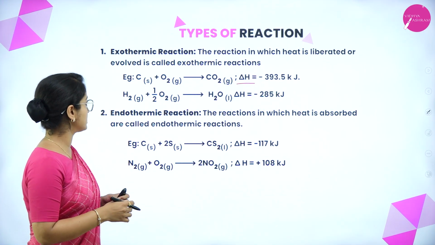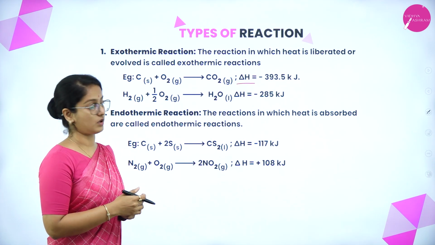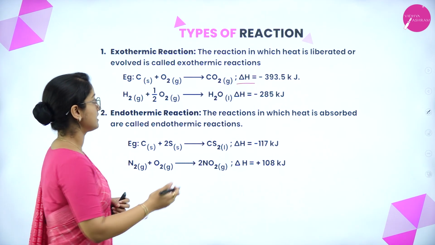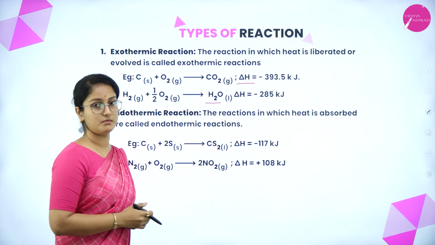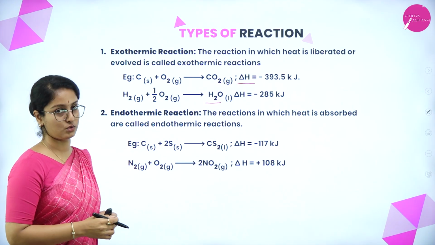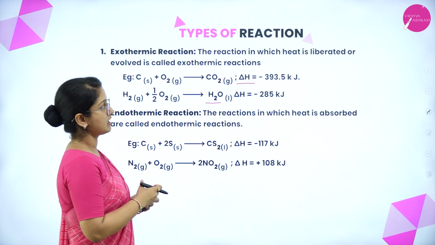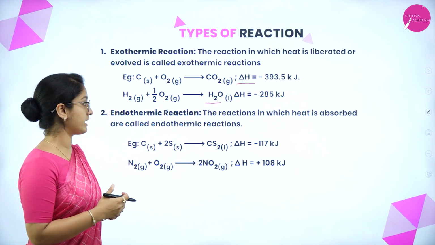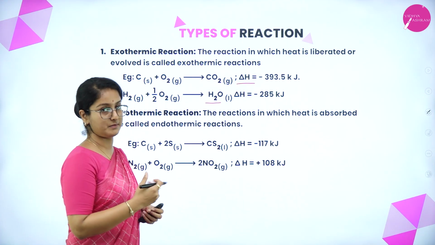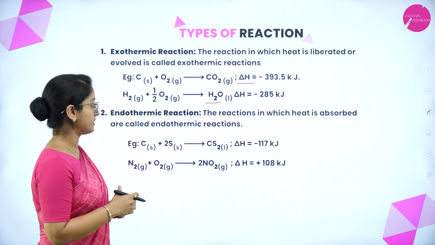And in the second reaction, when hydrogen reacts with oxygen, it liberates heat to form water. Therefore, the change in heat is given by minus 285 kilojoules. So, minus represents an exothermic reaction. Now, when it comes to endothermic reactions, the reactions in which heat is absorbed are called endothermic reactions.